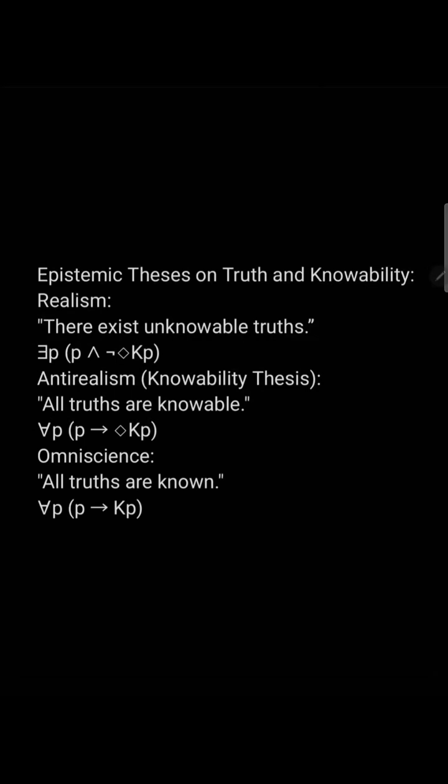Here are some epistemic theses on truth and knowability. First, we have realism, that there exist unknowable truths. Next, we have anti-realism, or the knowability thesis, that all truths are in principle knowable. And lastly, we have omniscience, that all truths are indeed known. We're going to show that the second option, the knowability thesis, collapses into the third, omniscience.